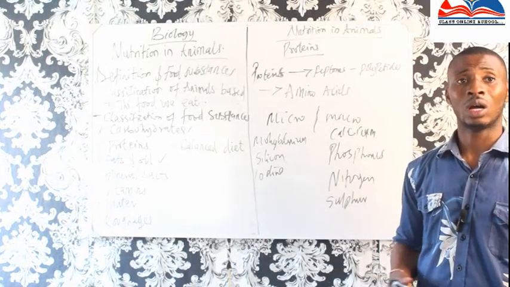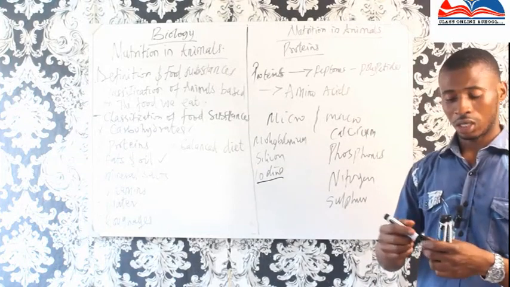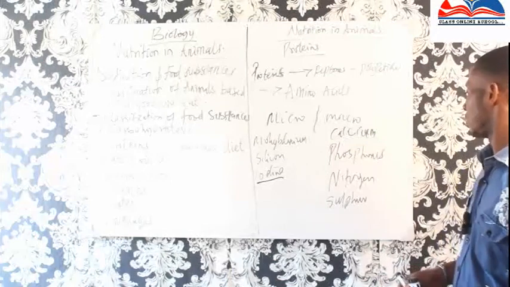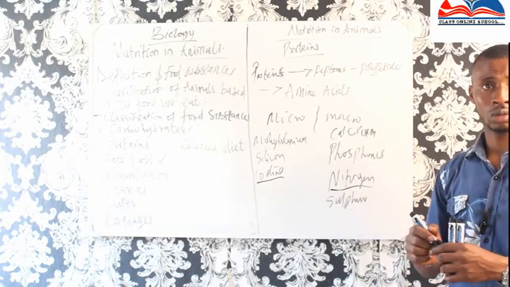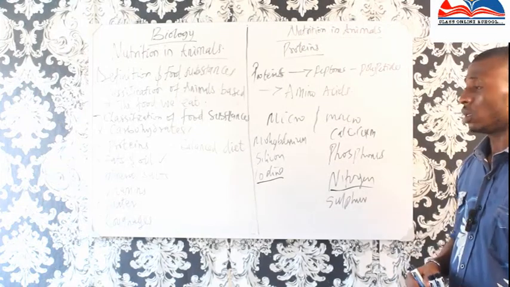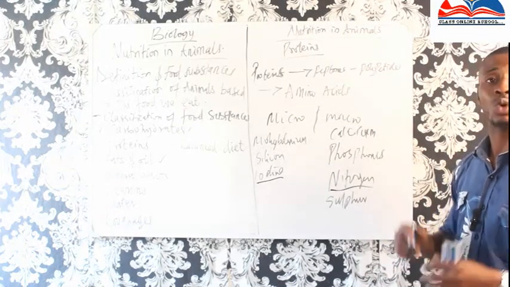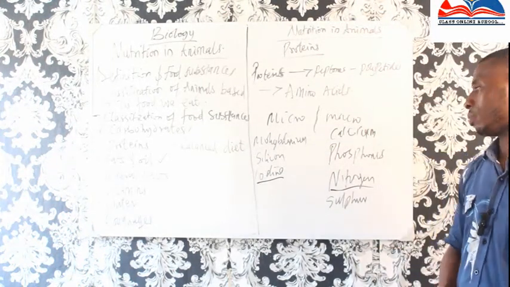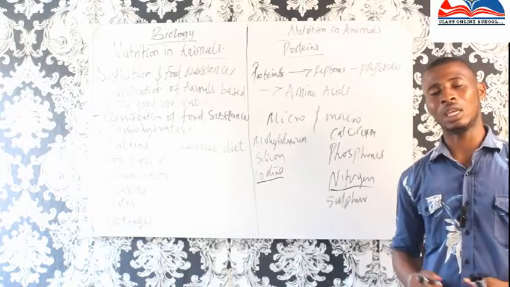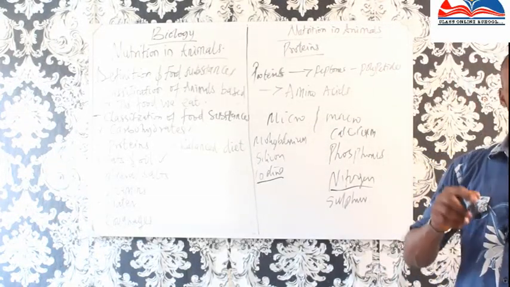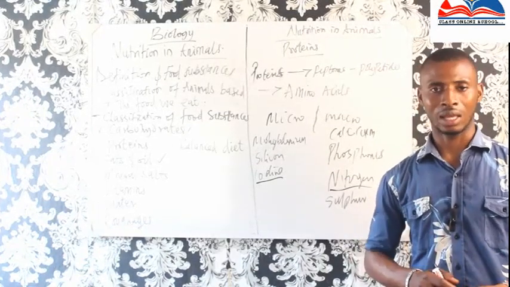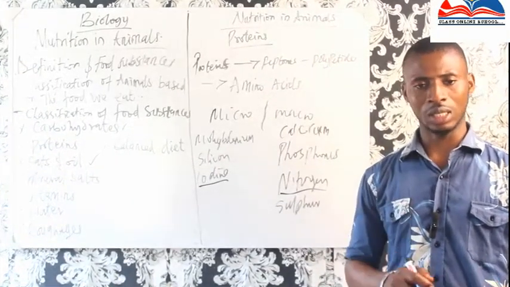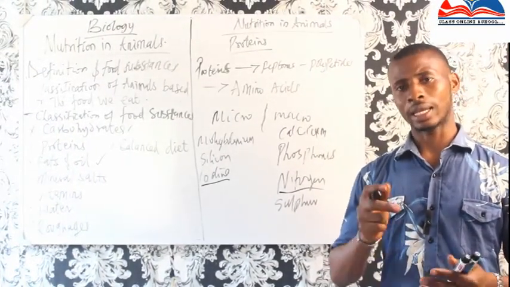Let me say iodine. Deficiency of iodine is goiter. Deficiency of nitrogen is stunted growth. Now, vitamins. There are deficiencies of some vitamins. Once we have deficiency in those vitamins, there are some things that can happen in our body. So we have vitamin A, B, C, vitamin D, E, and K.